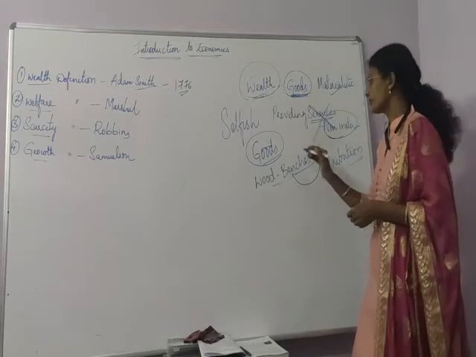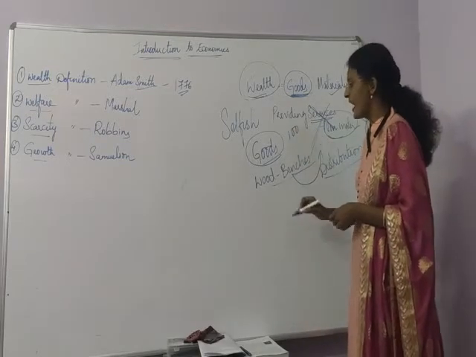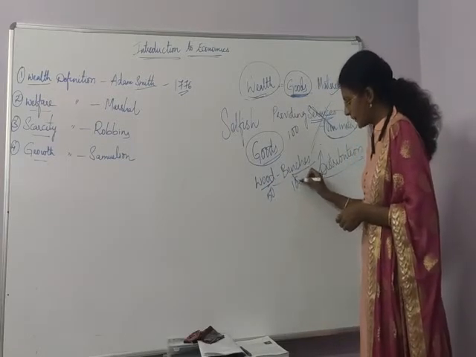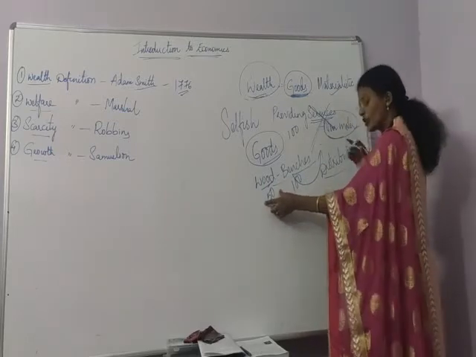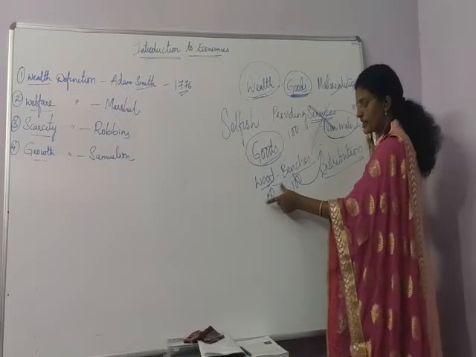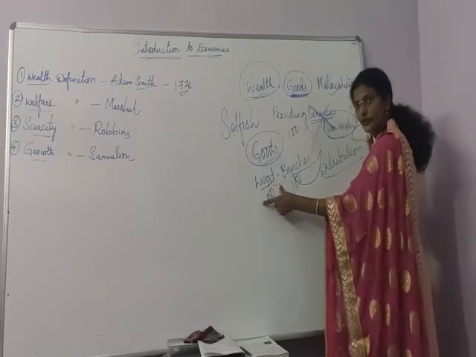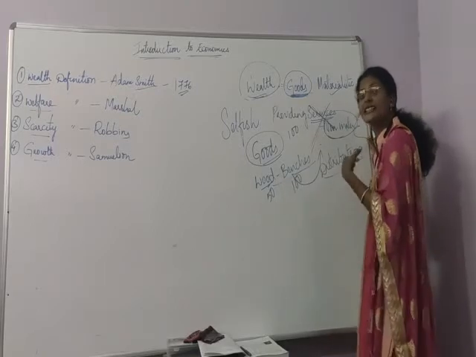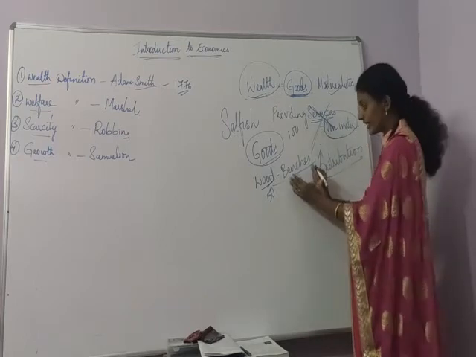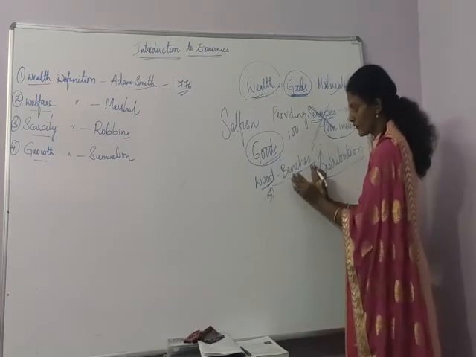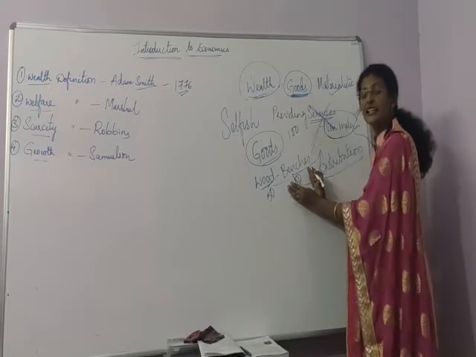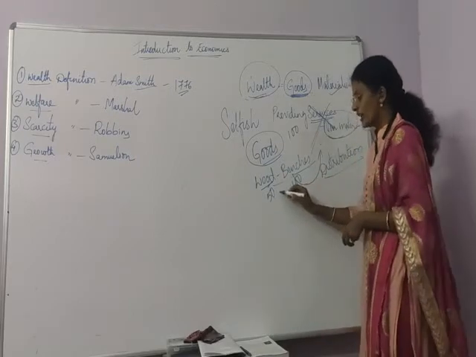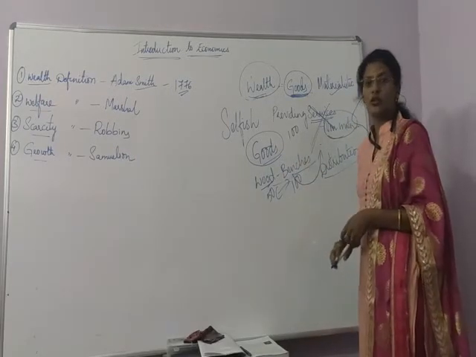See, for example, if I need 100 benches, but I have wood only for 50 benches, he talked only about production of 50 benches because we have wood sufficient for only 50 benches. But I need 100 benches. That means there is scarcity. This wood is not sufficient for 100 benches. There is insufficiency. So he didn't talk about this scarcity of resources.